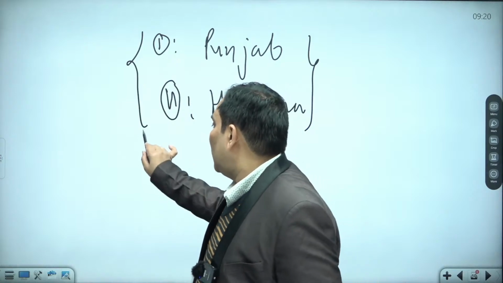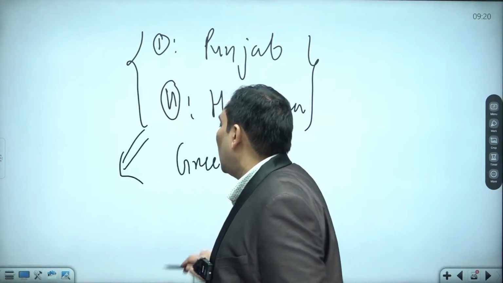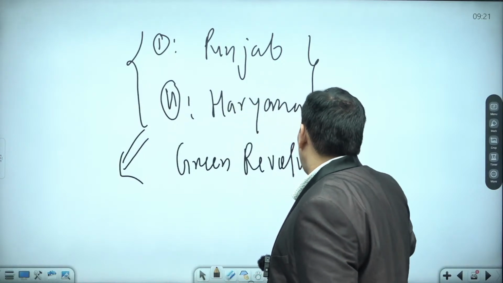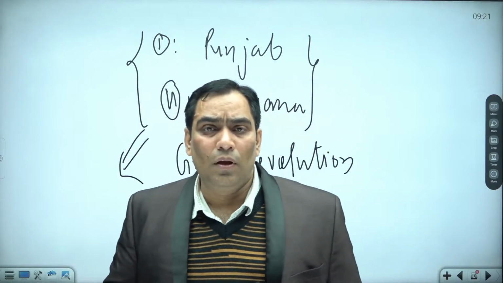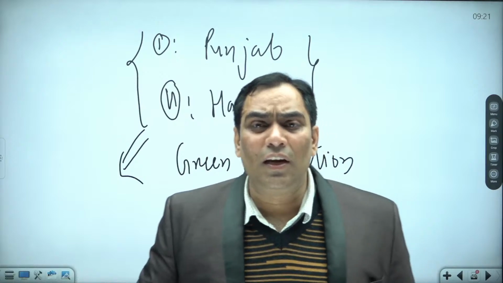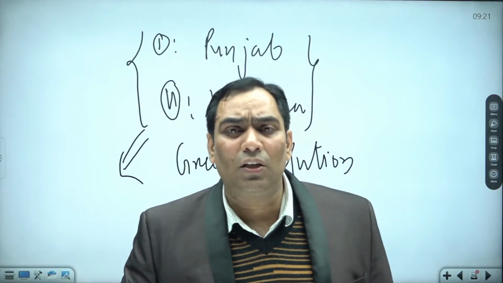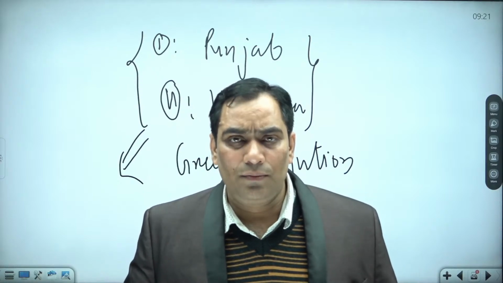That's why the seeds of the green revolution were most successful in Punjab, Haryana and Western UP. The green revolution was based upon technology, and for the better implementation of technology you need a large piece of land.